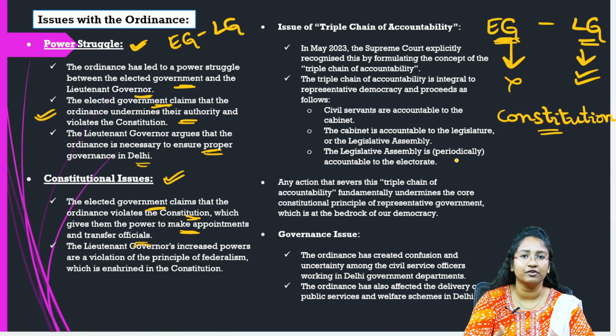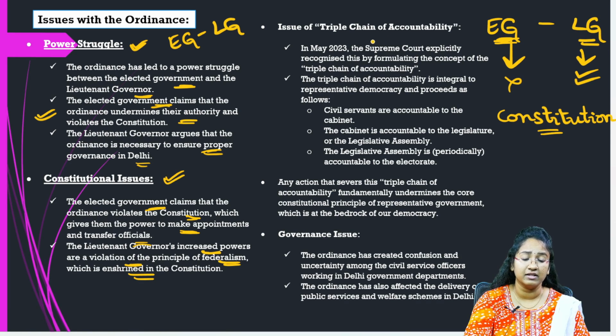This is what is argued by the elected government. So what does the lieutenant governor say? The lieutenant governor's increased powers are a violation of the principles of federalism, which are enshrined in the constitution. So whatever principles of federalism are enshrined in our constitution are violated by this ordinance, according to the elected government. So this is the second issue, that is the constitutional issue.